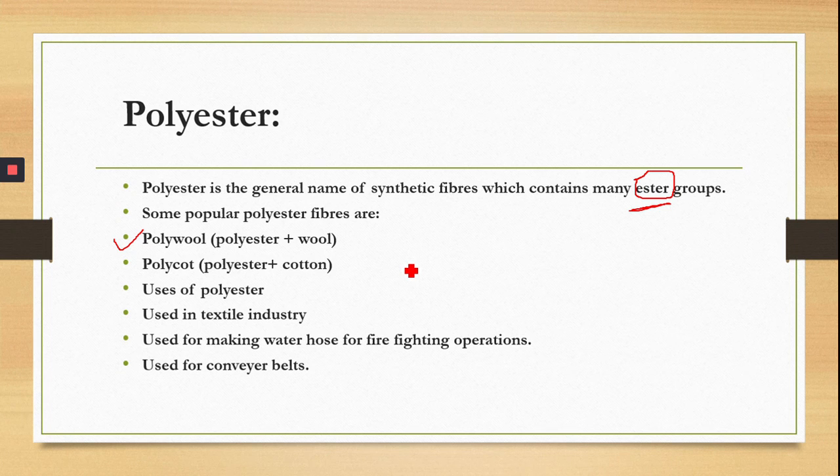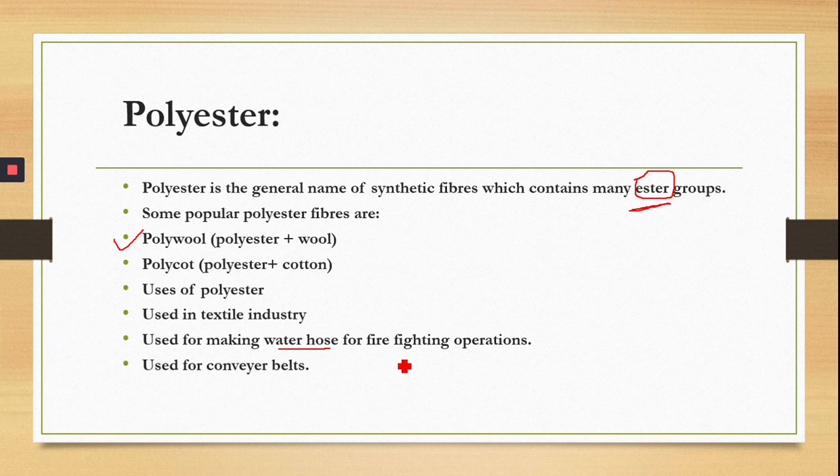There are some uses of polyester also. It is used in the textile industry for making dresses, shirts, and saris, and it is used for making water hose for firefighting operations, and also in conveyor belts.